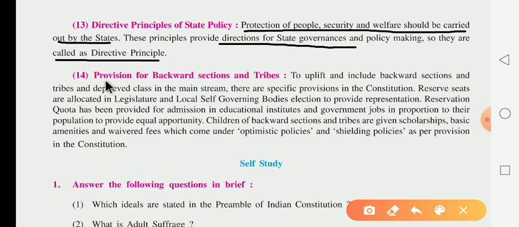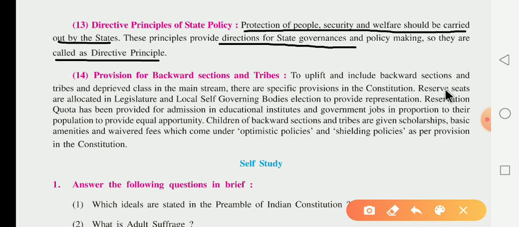Next one, the 14th and last one, they have given about the provision for backward sections and tribes. Provision for backward sections and tribes is to uplift and include the backward sections, tribes and deprived classes in the mainstream. Dear children, in our constitution they have also provided a provision for the backward sections and tribes for the upliftment of those people. There are specific provisions in the constitution for their upliftment.